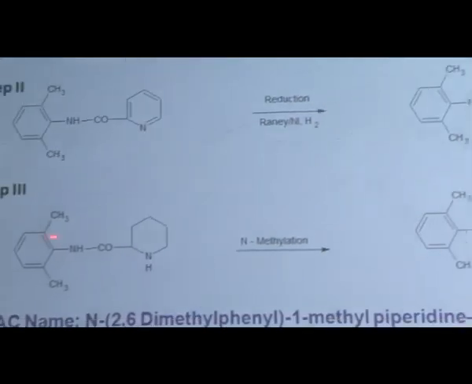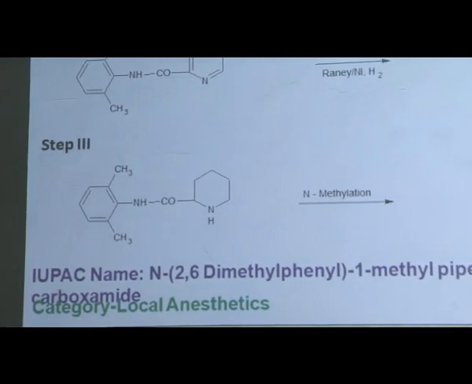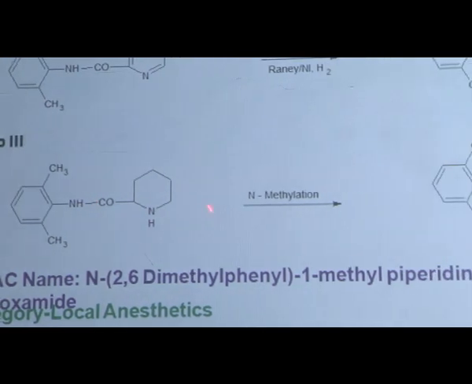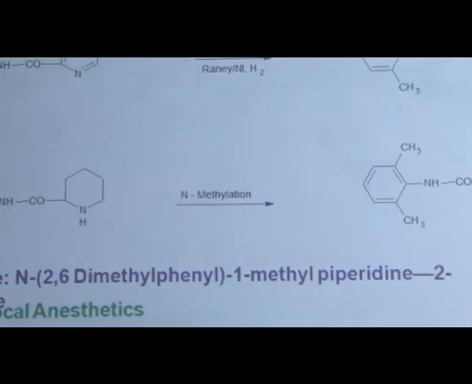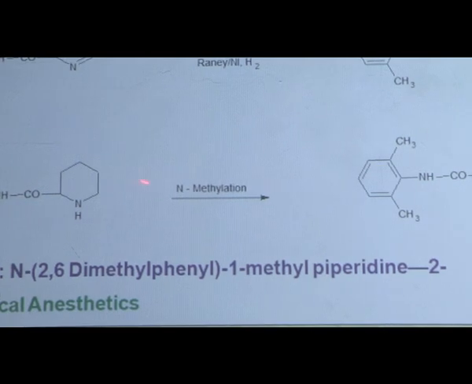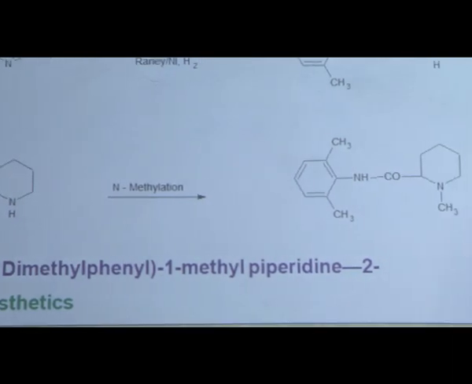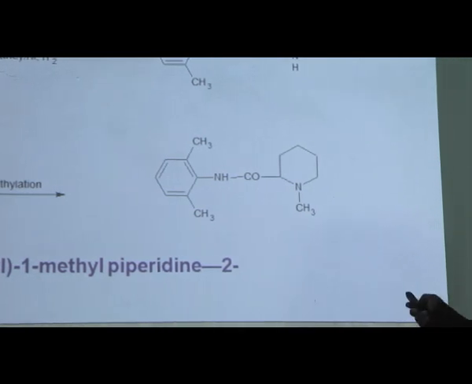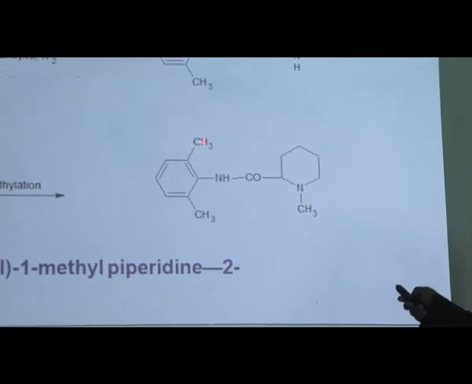In step 3, in which the actual mepivacaine is synthesized, this piperidine group undergoes N-methylation. At this amino group, there is addition of the N-methyl group. So it gets converted to the N-methyl derivative. This N-methyl derivative is nothing but the final structure of mepivacaine.